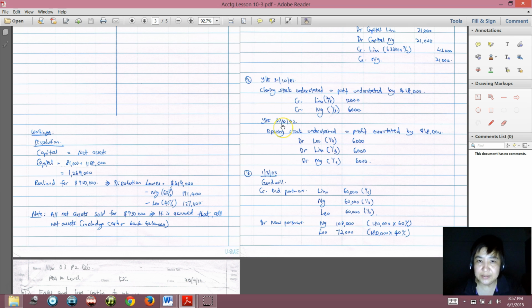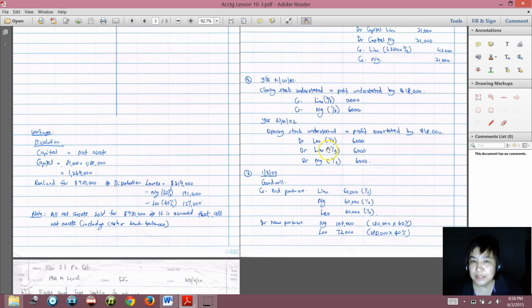At the year ended 31 October 2002, there were 3 partners, Leo, Lim, and Ng, and they share profit equally. Since profit was overstated, more than what it is supposed to be, in order to correct it, we will reduce the profit.